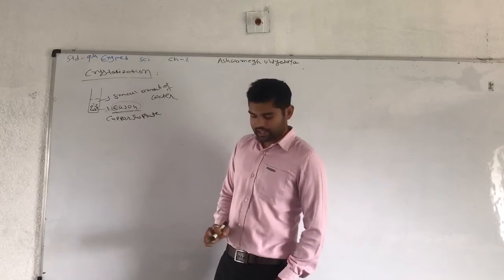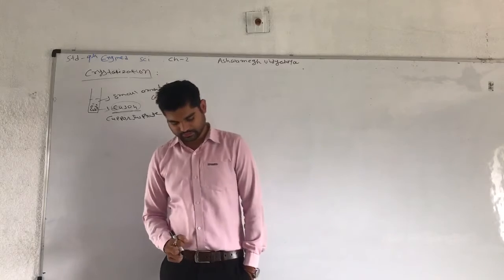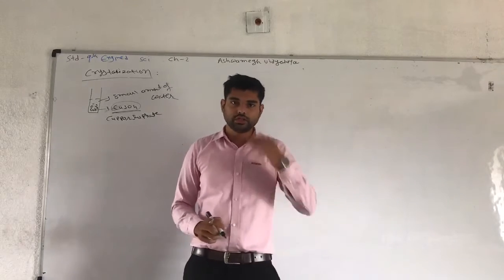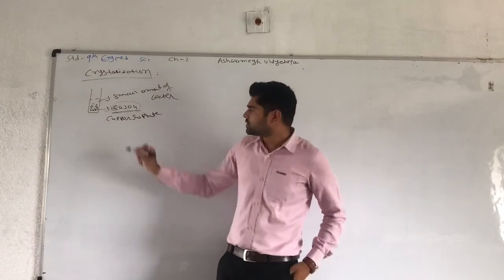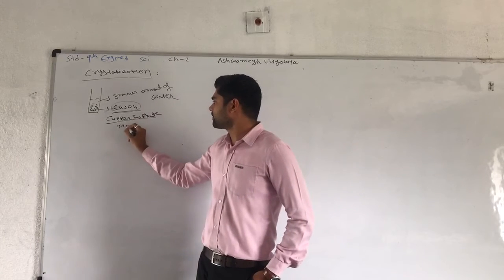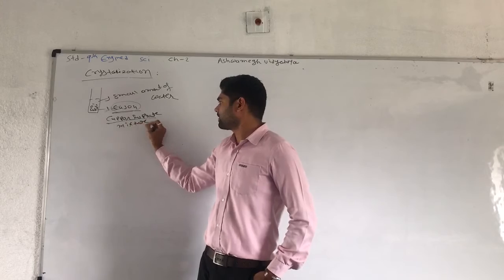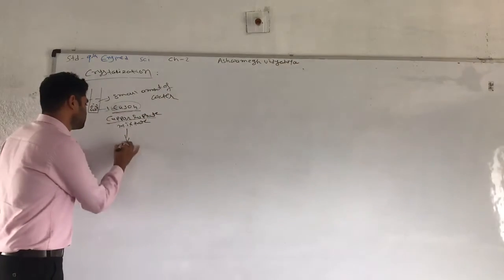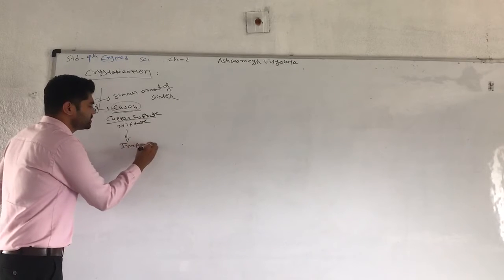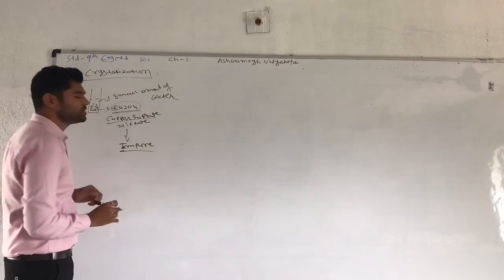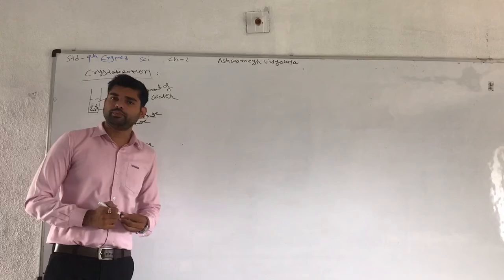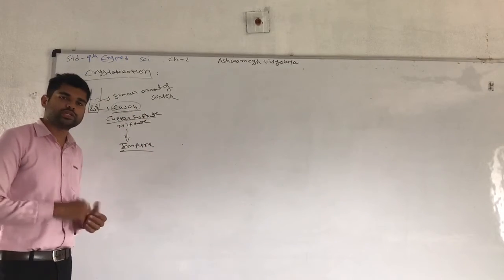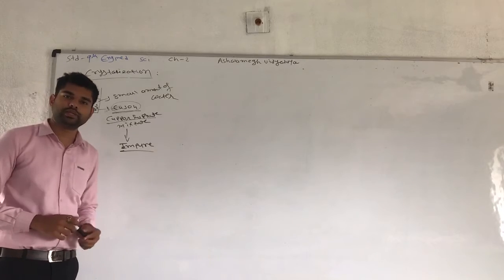Now this liquid can be heated. First take an impure mixture of CuSO4, dissolve it, and take the saturated solution. This saturated solution can be evaporated in the presence of heat.